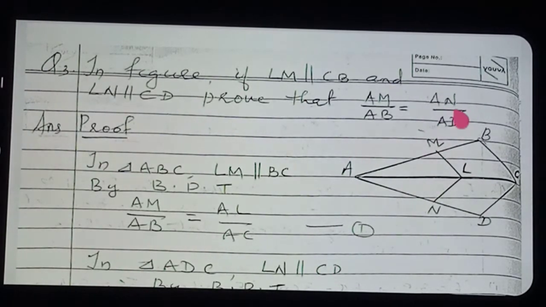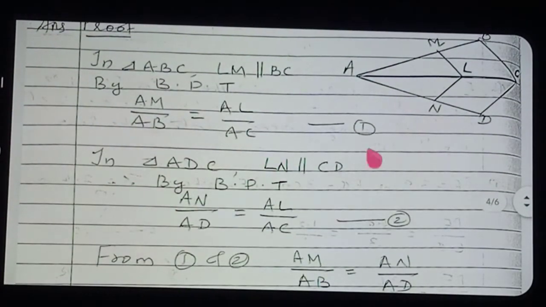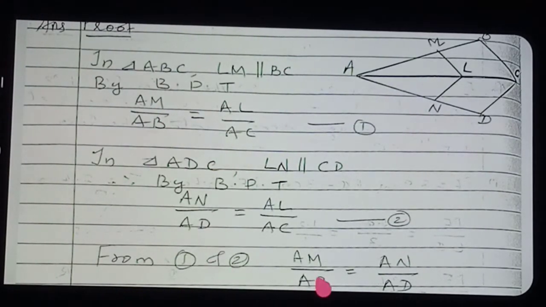Similarly, next you want to prove AN by AD, no? So for the next triangle, which triangle do we take? This one, triangle ADC. Here what is given? LN is parallel to CD, given. So since LN is parallel to CD, you can apply the theorem. How? AN by AD is equal to AL by AC. See here, the second equation. From the first and second equations, you can clearly see the RHS parts are equal. Then what can you say? The LHS parts are also equal. Therefore, what is the answer? AM by AB is equal to AN by AD.